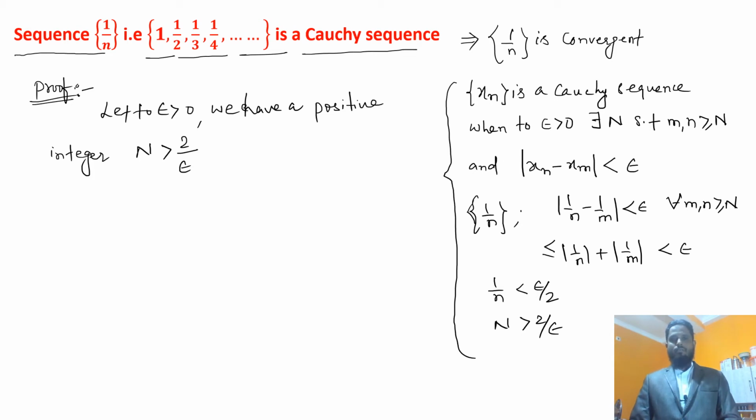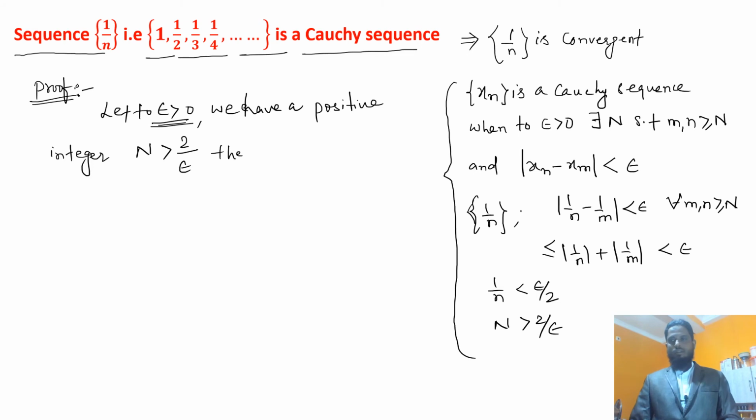The Archimedean principle says that for any real number there is a natural number greater than that real number. For epsilon greater than 0, 2/epsilon is a real number, so we must have a natural number capital N greater than 2/epsilon.